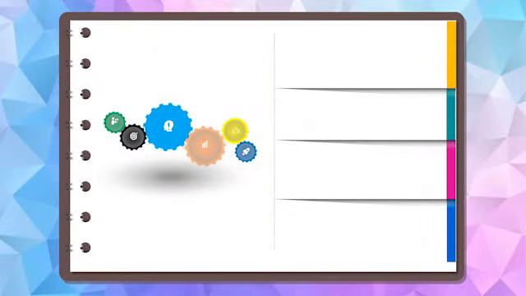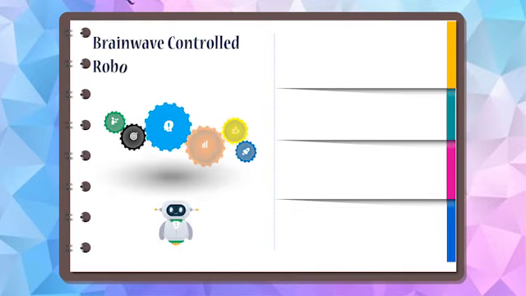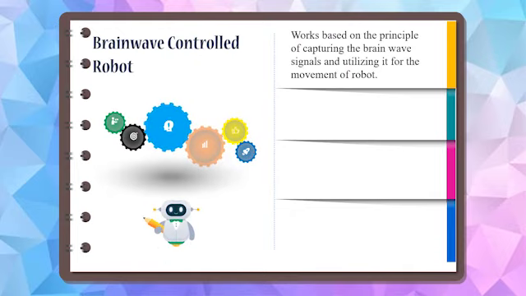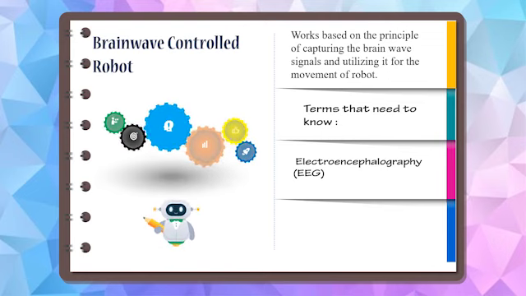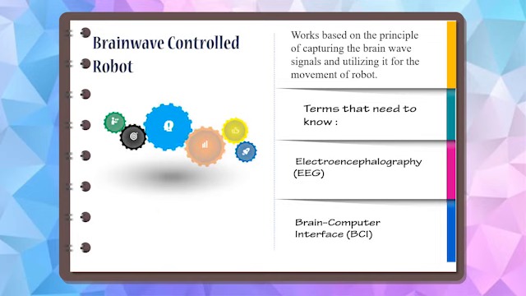So first of all, what is a Brainwave Control Robot? A Brainwave Control Robot is a robot that works based on the principle of capturing the brainwave signal and utilizing it for the movement of the robot. There are two terms that we need to know. The first one is electroencephalography, or EEG, and the second one is brain-computer interface, BCI.